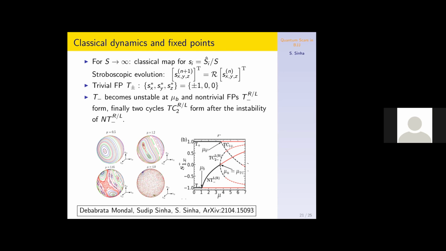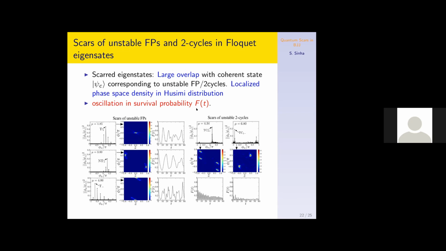Unlike the first Bose-Josephson junction, this is a dynamical, time-dependent problem. So we analyzed it with the Floquet method and considered the Floquet eigenstates. We find the Floquet eigenstates which carry the scars of these unstable fixed points, from the overlap with the semiclassical description of these fixed points.